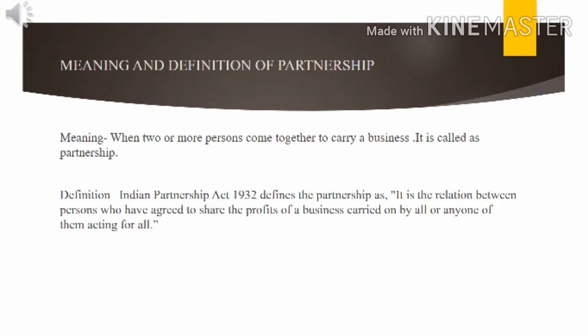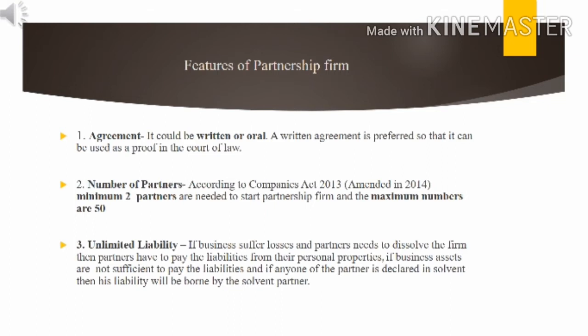So as per definition, 2 points are important. To form a partnership business, there is a need of two or more persons. So it is the relation between the persons. Then the partners have to share the profits or losses as per their agreed terms. So it is said that to share the profits of a business carried on by all or any one of them acting for all. So this is about the definition of partnership. To know more about the partnership, we'll go for features of partnership firm.